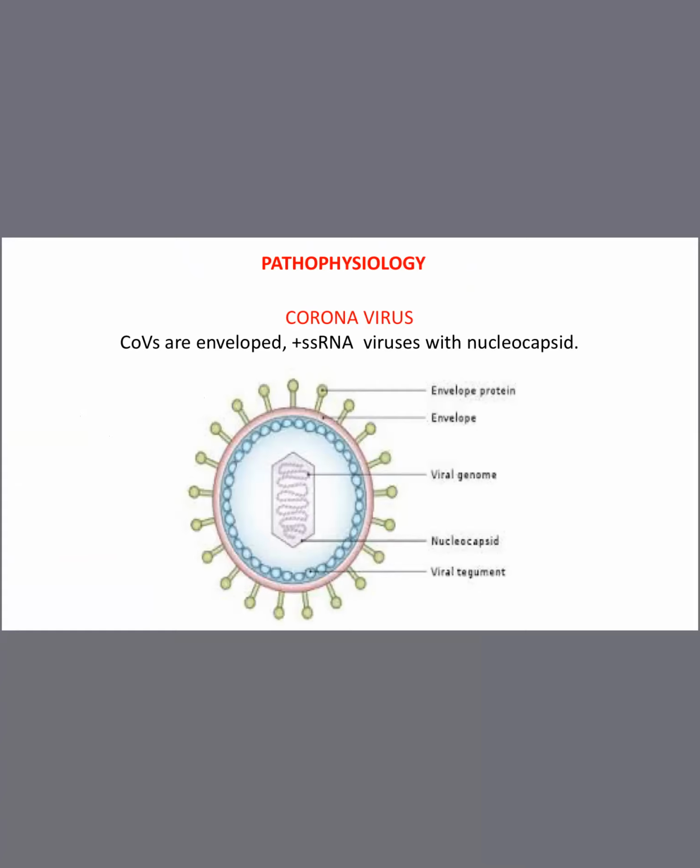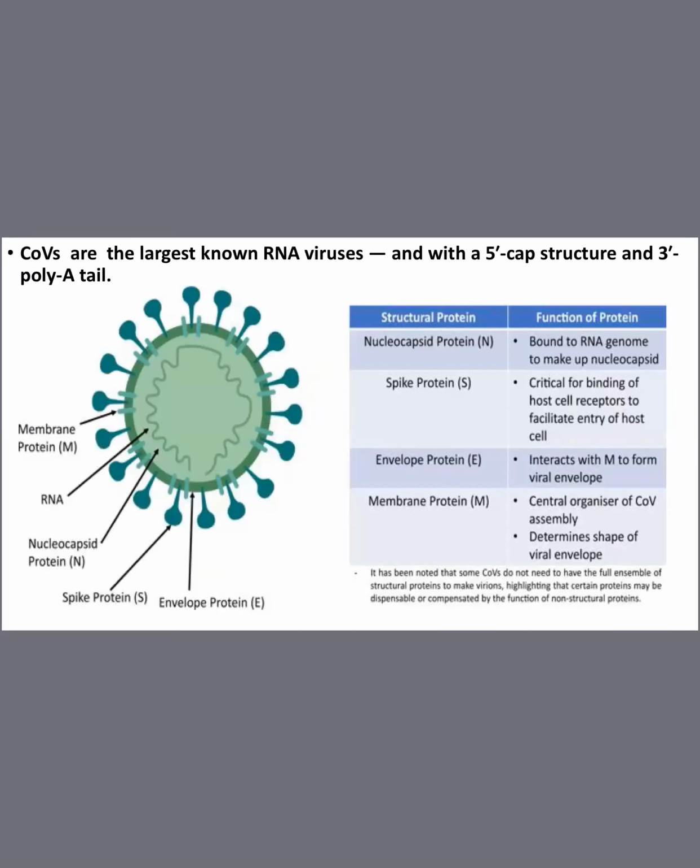So you can see the envelope protein is there, the envelope is there, the viral genome with the nucleocapsid around it to protect the viral genome, and the viral tegument to give the structure for that virus. So this is the structure of COVID-19. Coronaviruses are the largest known RNA viruses, with a 5' cap structure and a 3' poly A tail. That means it is a positive stranded RNA.